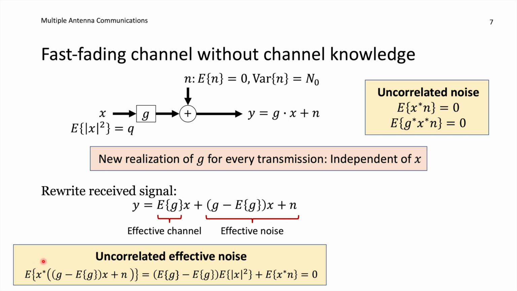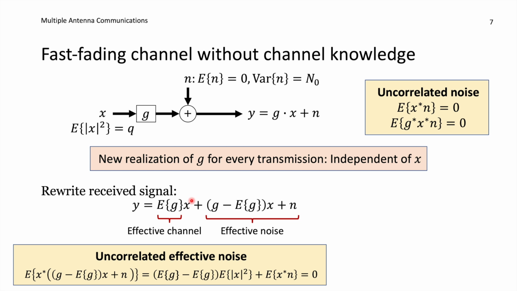I compute the expected value of this term, expected value of G minus expected value of G. So I have a term like that here. And this is of course equal to Q, but expected value of G minus itself is of course 0. So this term is 0. The second term is X conjugate times N, and that one was assumed to be 0. So yes, we have an effective noise that is uncorrelated with this term.